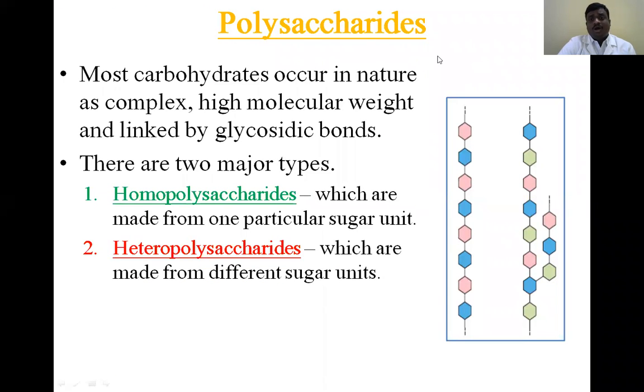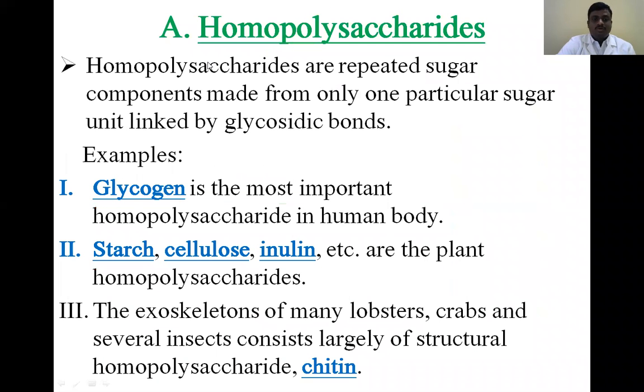So the next topic is polysaccharides. Polysaccharides have more than 10 repeated carbohydrate units combined together. They can be branched or unbranched. Polysaccharides are mainly divided into two categories: homopolysaccharides and heteropolysaccharides.